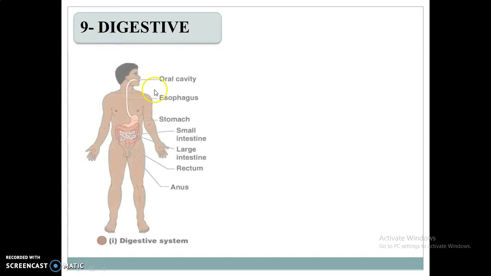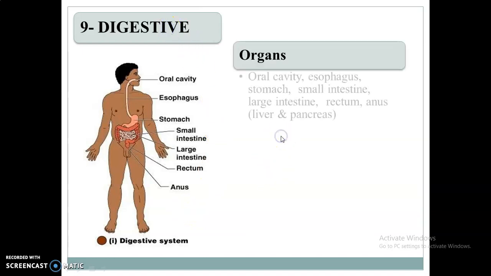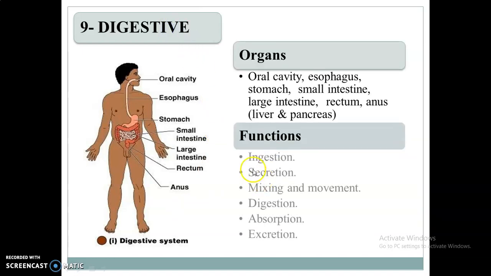Digestive system. The main organs are the oral cavity, esophagus, stomach, small intestine, large intestine, rectum, and anus. The functions of this system are ingestion, secretion, mixing and movements, digestion of course, absorption and excretion. These are the important functions of the digestive system.